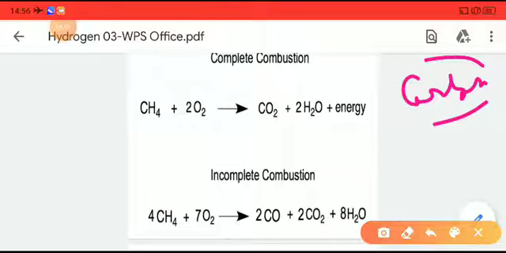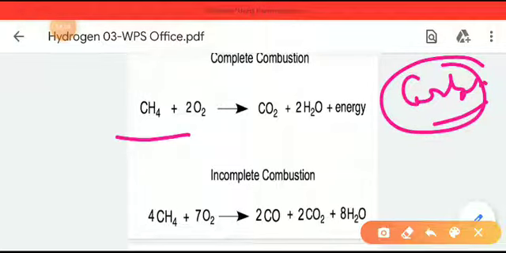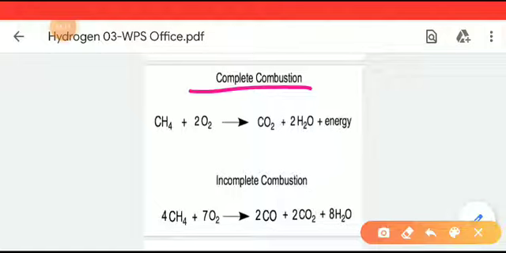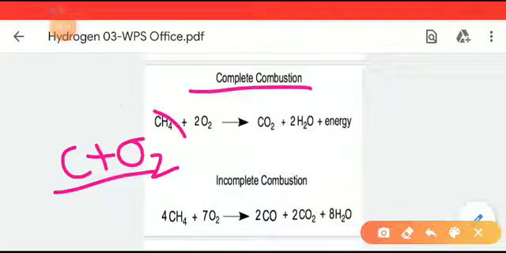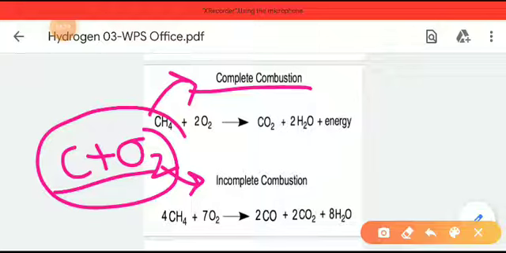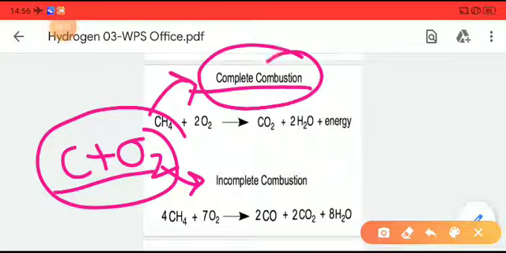Okay, so here with carbon, there are two types of reaction that can happen. Mainly complete combustion and incomplete combustion. When carbon is reacted with oxygen, two types of reaction can occur: a complete combustion, and another, incomplete combustion.